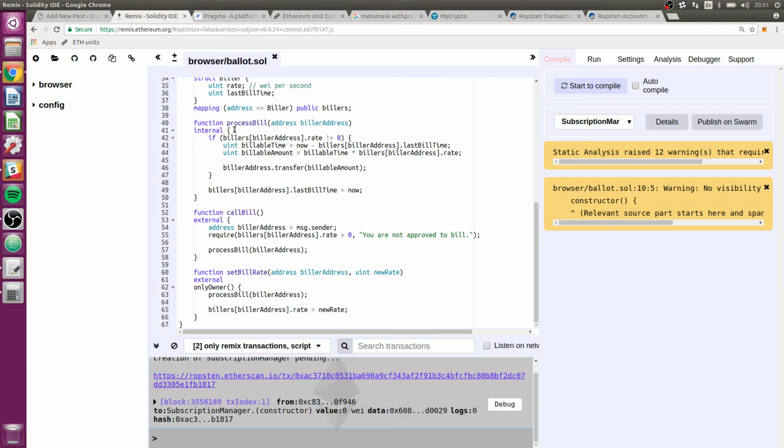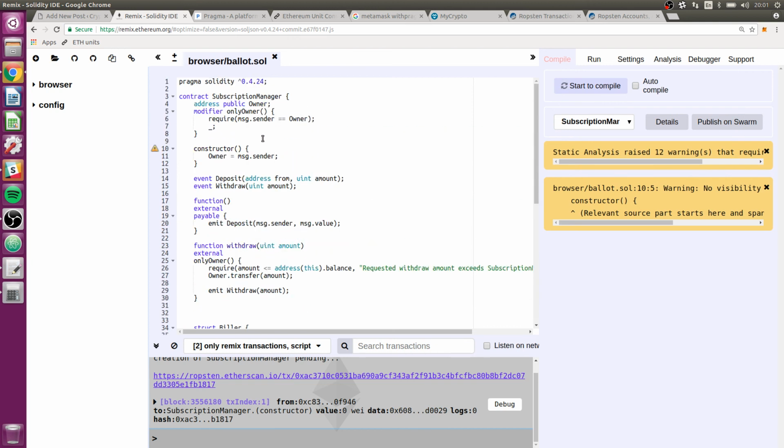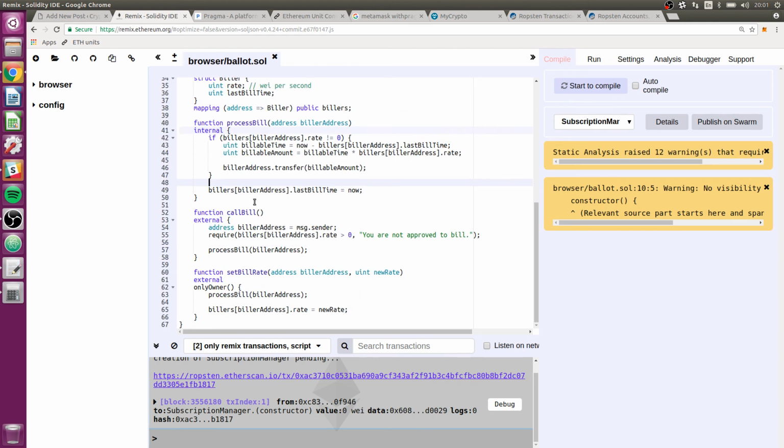So I think that's about it. The last thing to do is add in some events here, but I can end the stream now and just add in those events manually, and I'll go over them briefly, the events, on Tuesday. So I think that's it.